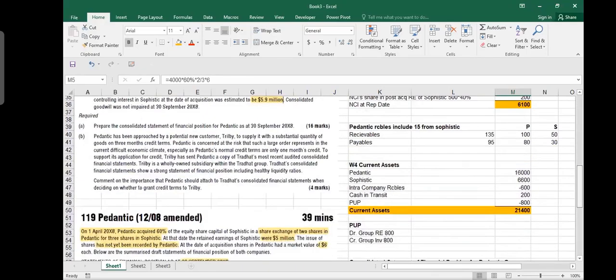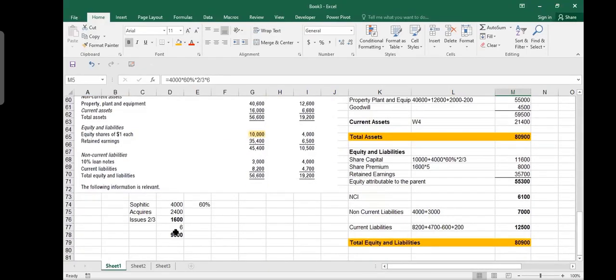Now, because it is issuing shares to Sophistic, it says, see, one share has a market value of $6. This is what is happening. You are Sophistic. I am Pedantic. I am purchasing your company. And I say, I will give you my shares. I give you a piece of paper, which is called a share, and I say it has a value. I will consider it a value of $6. You say, on the share, it says $1. I say, but in the market, it says $6. So in the market, the share price is more.